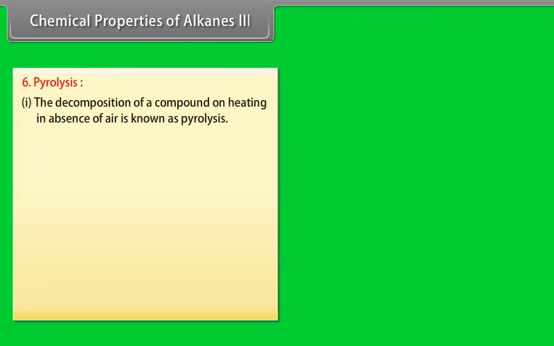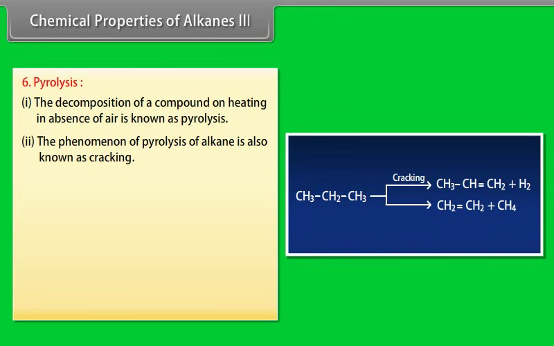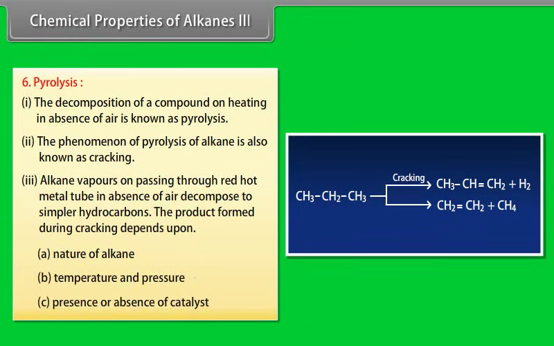Pyrolysis. Number 1. The decomposition of a compound on heating in absence of air is known as pyrolysis. Number 2. The phenomenon of pyrolysis of alkanes is also known as cracking. Number 3. Alkane vapors on passing through a red-hot metal tube in absence of air decompose to simpler hydrocarbons. The product formed during cracking depends upon: A. Nature of alkane, B. Temperature and pressure, C. Presence or absence of catalyst. Here is an example of cracking.